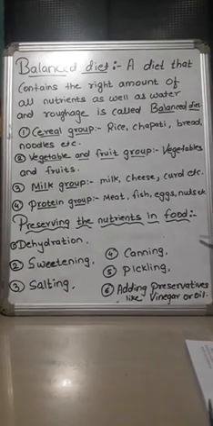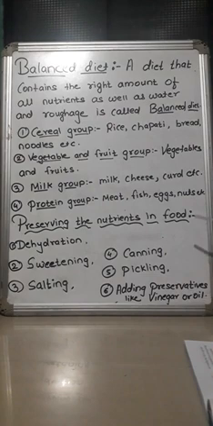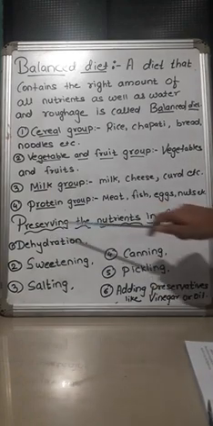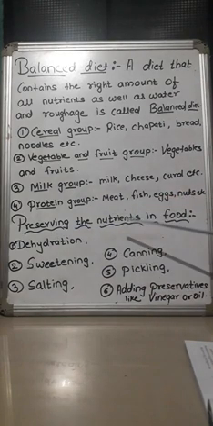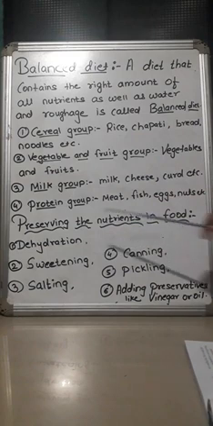Now we shall proceed. Sometimes these nutrients may get damaged because of the incorrect way of cooking. So it's very important to cook the food in such a way that all the nutrients are present in your food and your body will get proper nutrients. So preserving means what? You have to preserve the nutrients. That means whatever nutrients are present in your food, you have to preserve them. You should not allow them to get destroyed. Now how is this done? This is done in various ways.